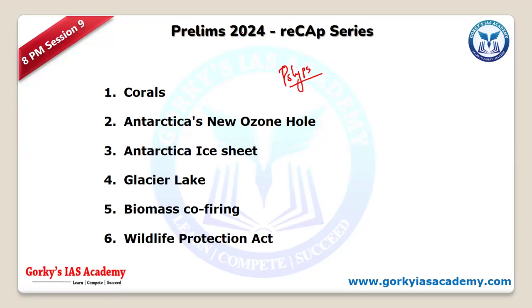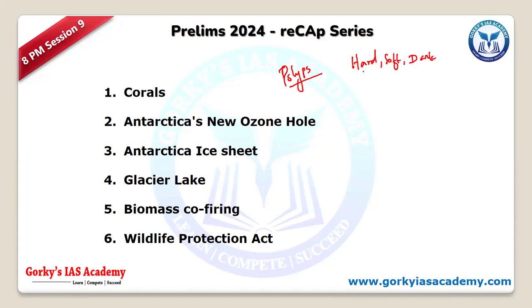Some are also found in cold water and some are found in tropical regions. So that's another classification. So we have different types of corals generally. Remember, when they ask for classification, you have hard corals, soft corals, dark corals which live in deep seas, and so on.